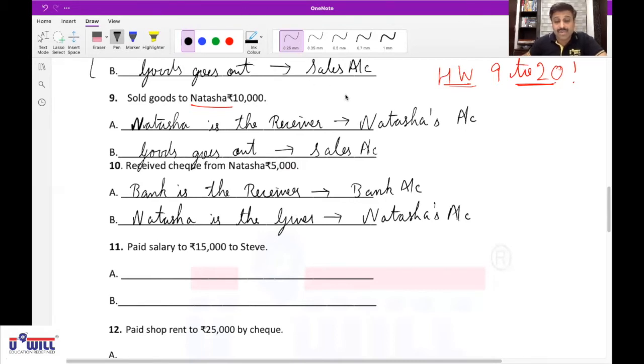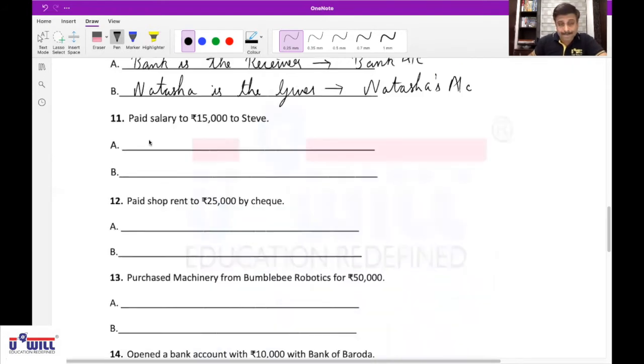Then 11th transaction, Druhi Roy. Yes. Paid salary 15,000 to Steve. Salary, first of all, it's a cash transaction. Salary is the expense, which affects salary account.